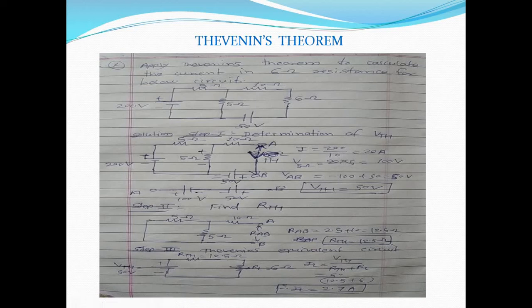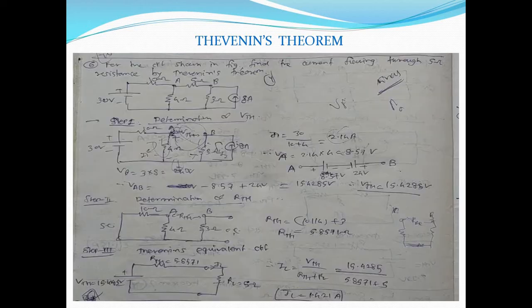So this is the simple procedure for solving any circuit with the help of Thevenin's theorem. So I repeat, steps are: step 1 calculation of VTH, step 2 calculation of RTH, step 3 draw the Thevenin's equivalent circuit, and then solve the circuit to find any response like current, voltage drop across any element or power dissipated by the element.